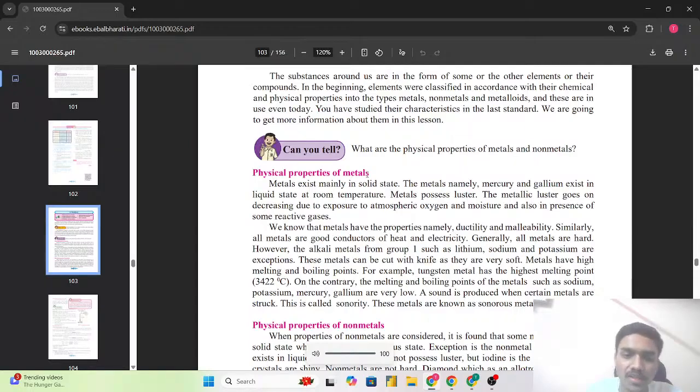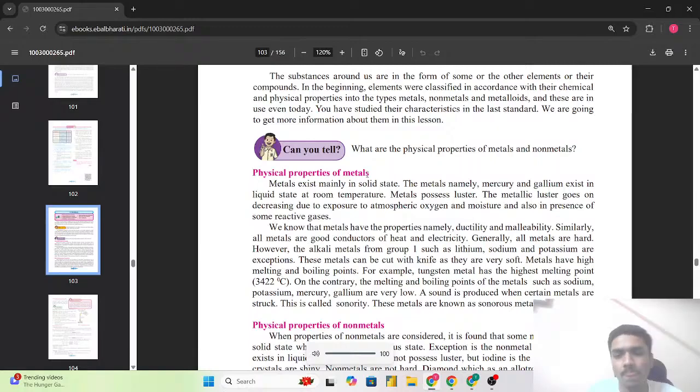Similarly, all the metals are the good conductors of the heat and electricity. और मेटल के एक जो खास प्रॉपर्टी है दैट इज द दे आर द गुड कंडक्टर्स ऑफ द हीट एंड इलेक्ट्रिसिटी. Generally all metals are hard. However, the alkali metals from the group 1 such as lithium, sodium and potassium are exceptions.